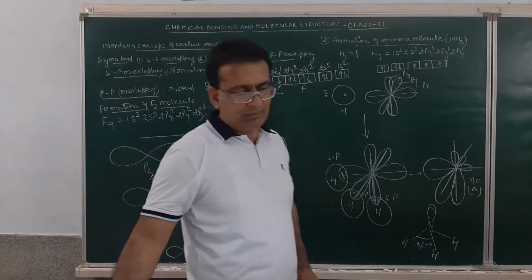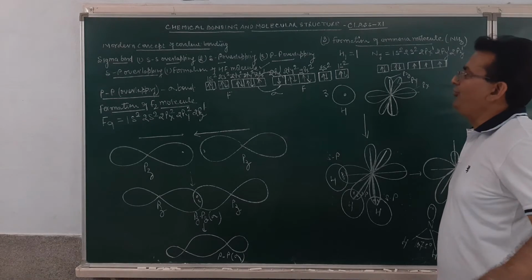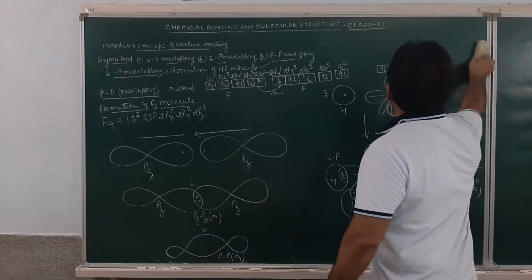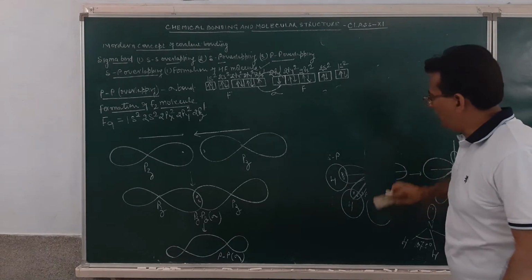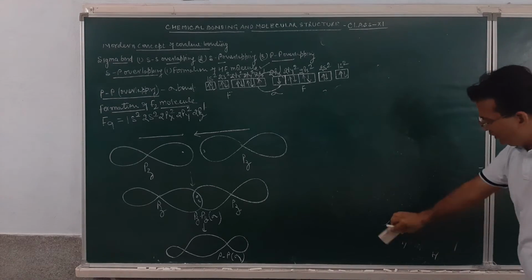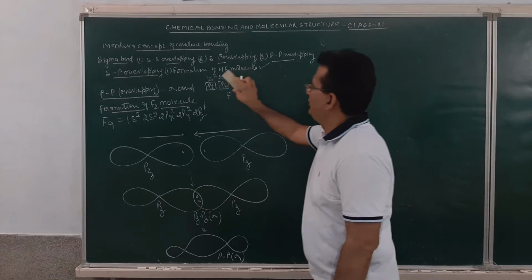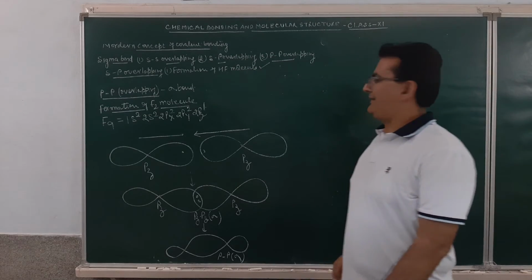Tell me, students, whether I am getting it clear for you or not. So how is the sigma bond formed? Either by SS overlap or by SP overlap or by P and P atomic orbital overlap. When I say it is formed by the SS overlap, I wanted to discuss with you the formation of a hydrogen molecule as per the syllabus.